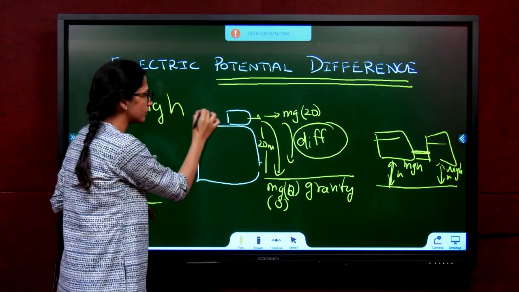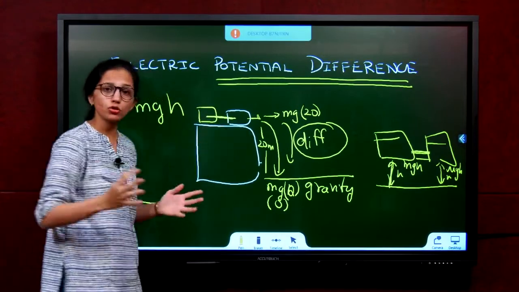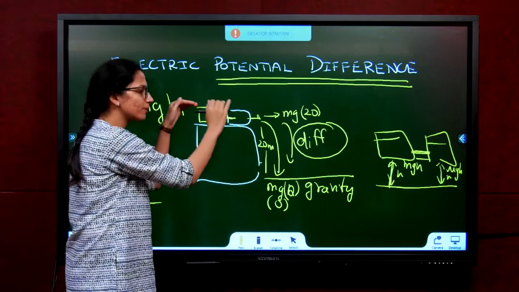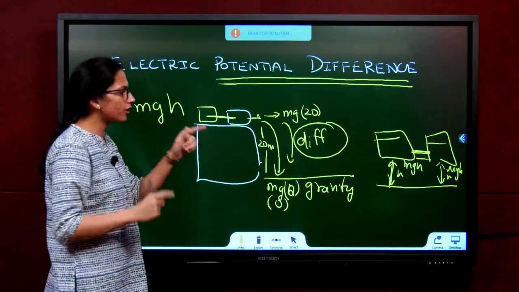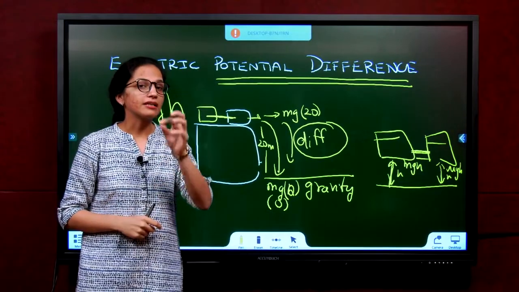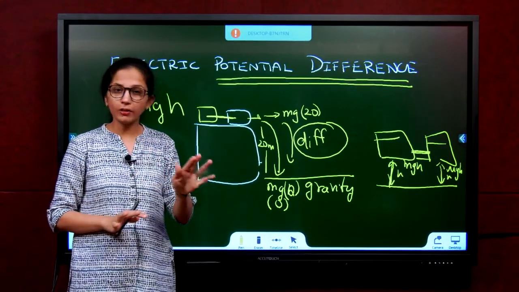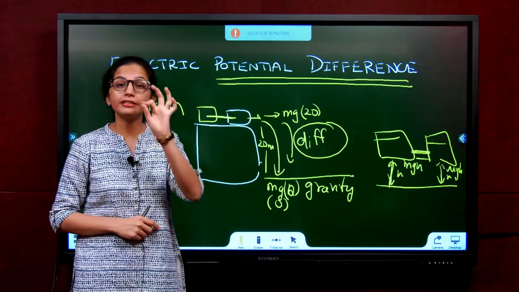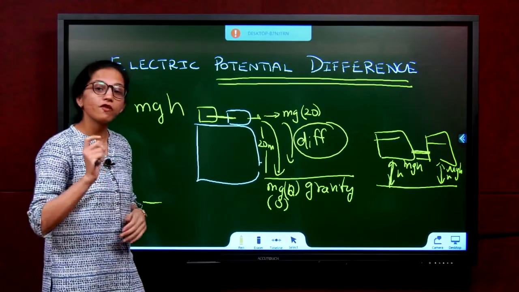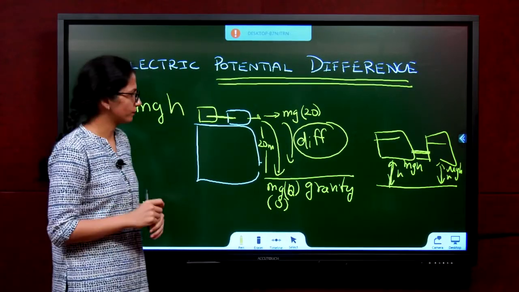If I keep one more tank here, will water flow between these two? No, because both of them are at the same height. In order to make something flow, there has to be potential difference. Only potential? No. Potential difference has to exist for something to flow.